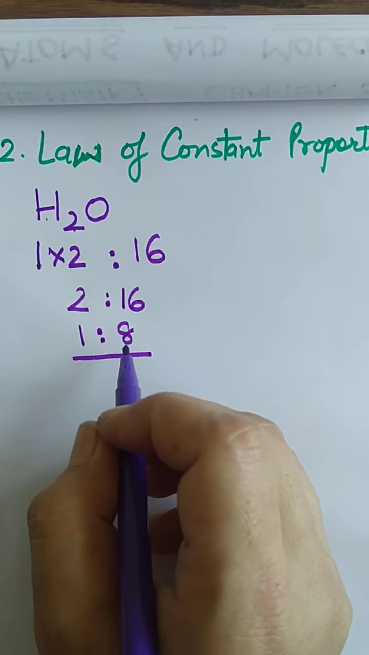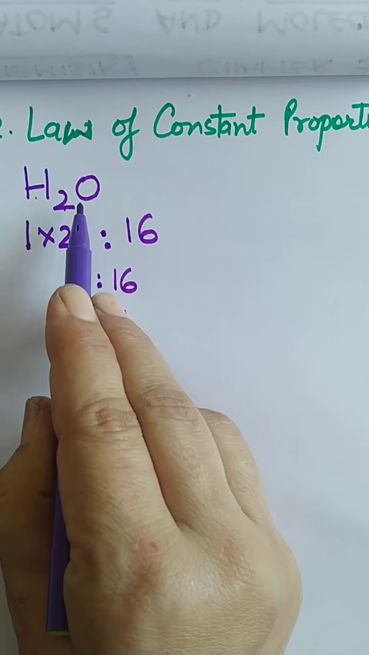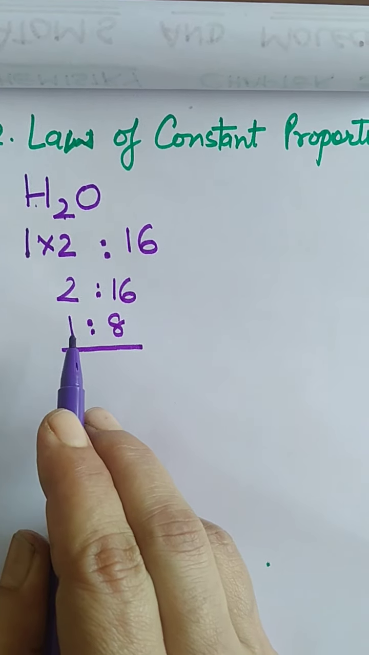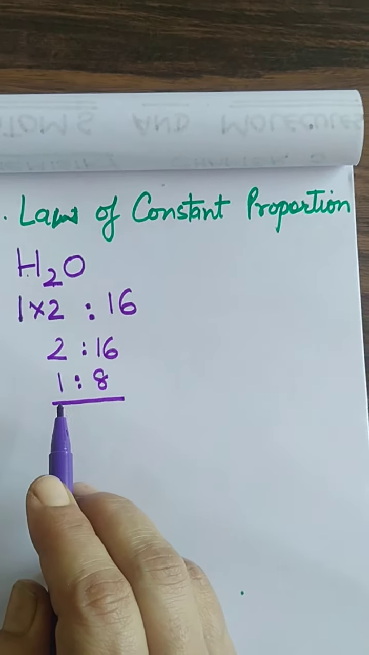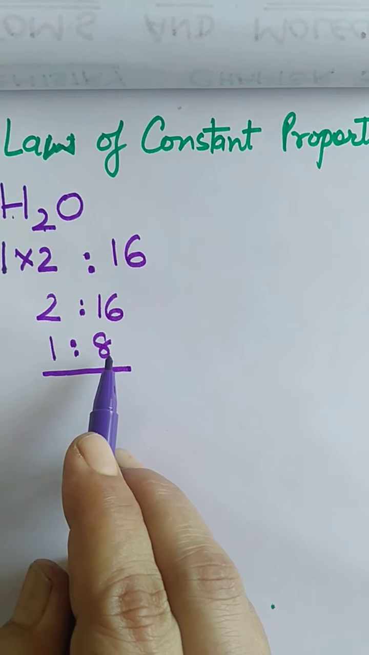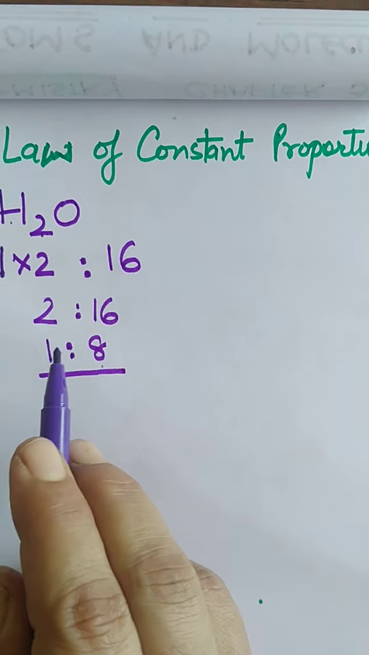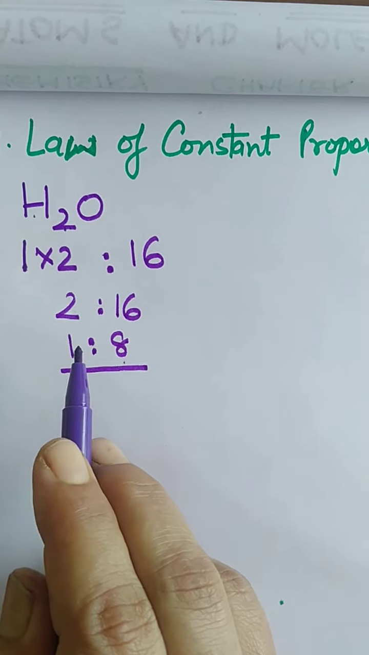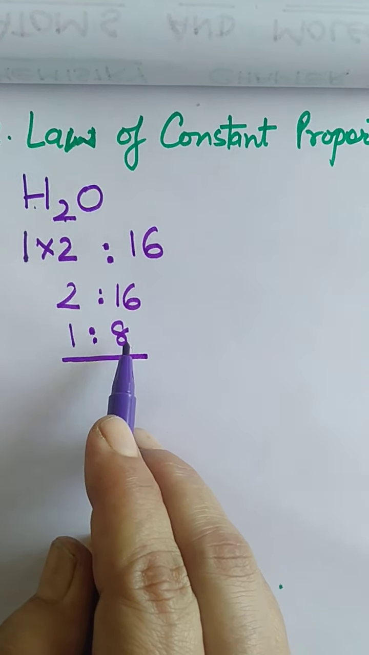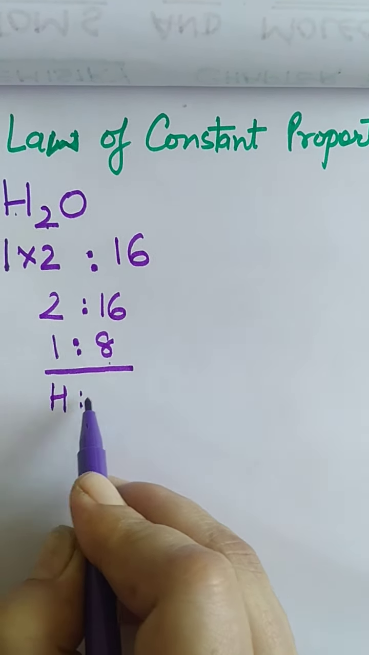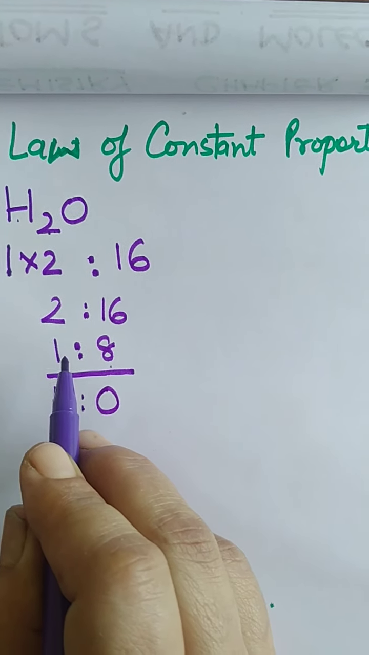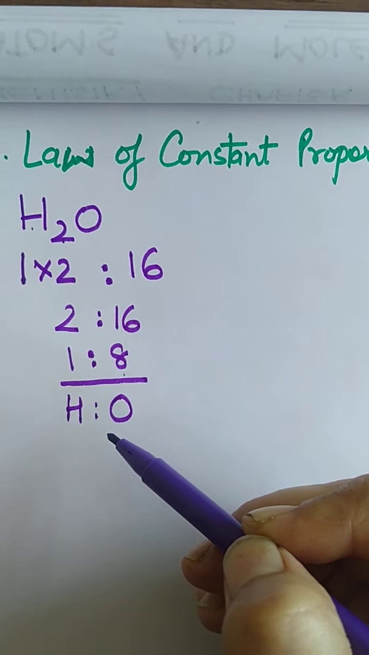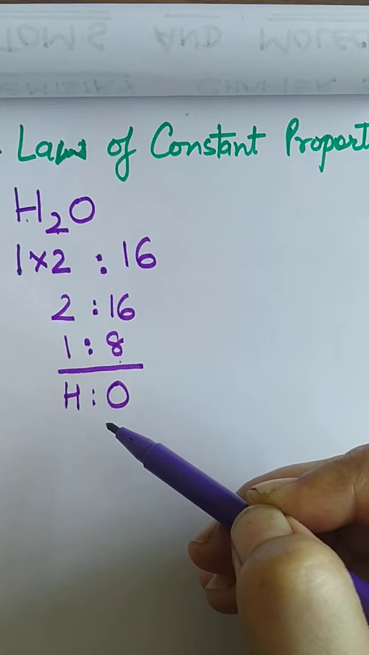Now the law says that water is formed from hydrogen and oxygen only when, please listen carefully students, only when hydrogen and oxygen combine in the ratio 1 is to 8. If you change the ratio of hydrogen and oxygen, even in decimals, you will not get back water. The ratio remains fixed in a compound.